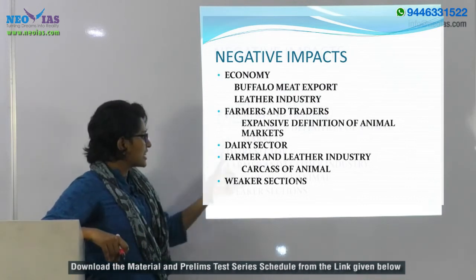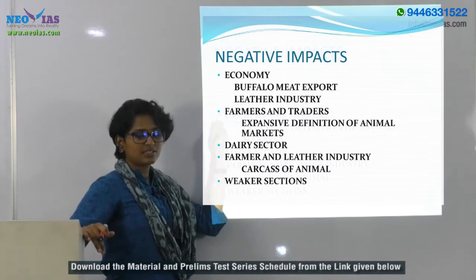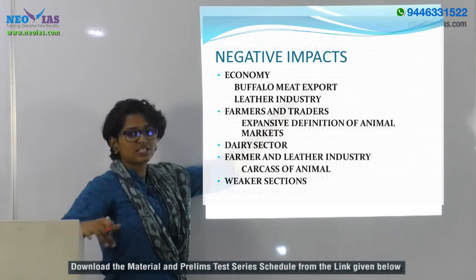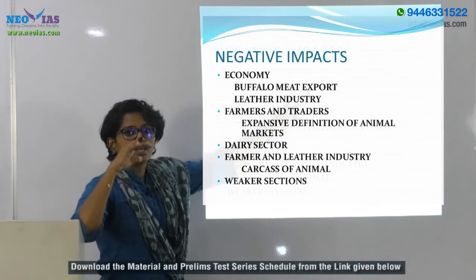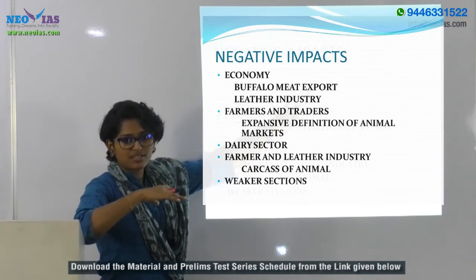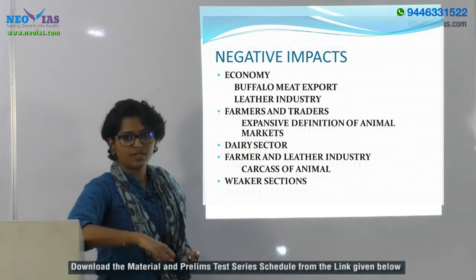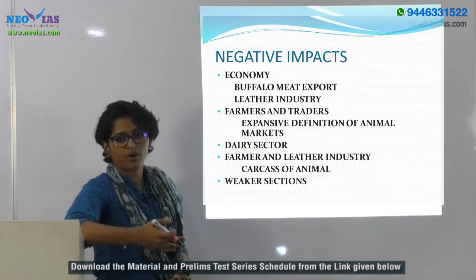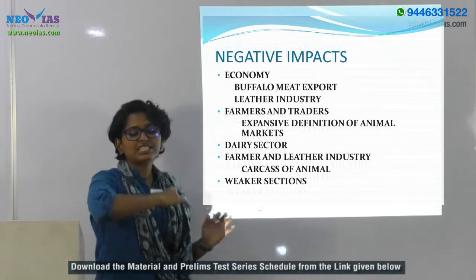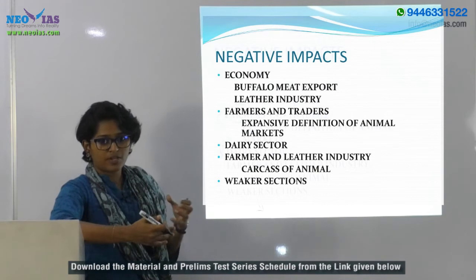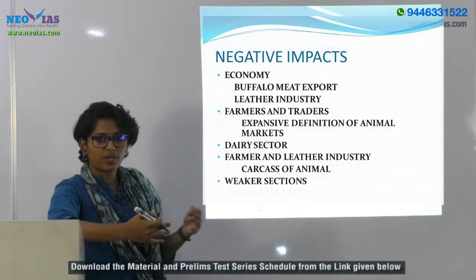So if these rules go forward, as we have seen, it will drastically impact the leather industry. So it will reduce the employment of such people, or make them unemployed, or it even will have an effect on the working Muslim population.